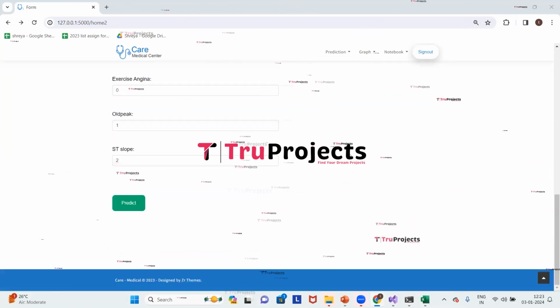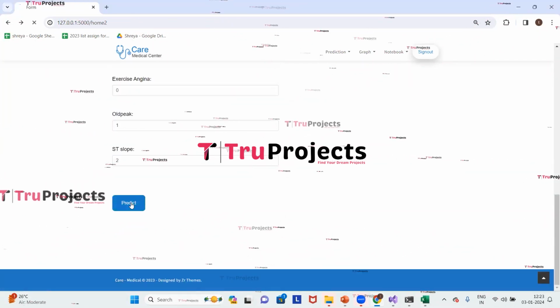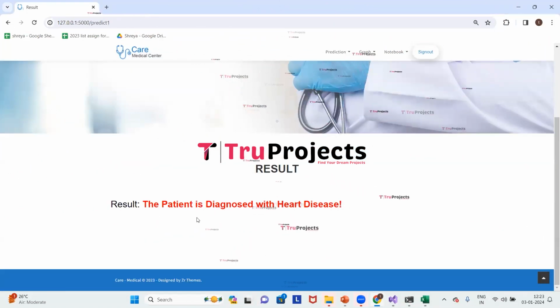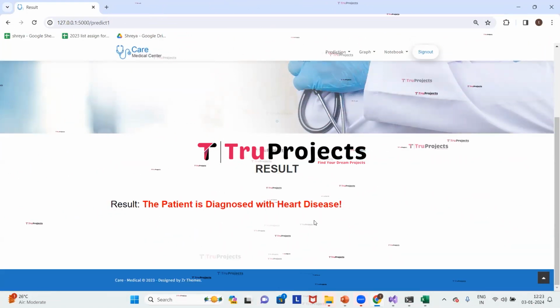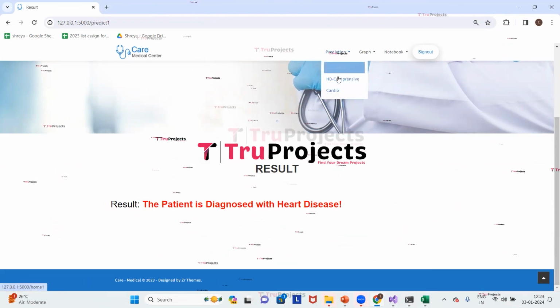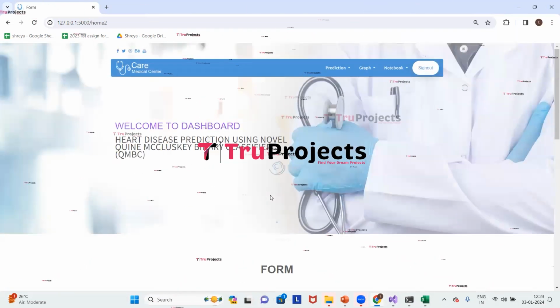I entered all the parameters. Now we will click on predict. Here we got the prediction as the patient is diagnosed with heart disease. Now we will enter other patient's parameters. For that, under prediction, click on HD comprehensive.